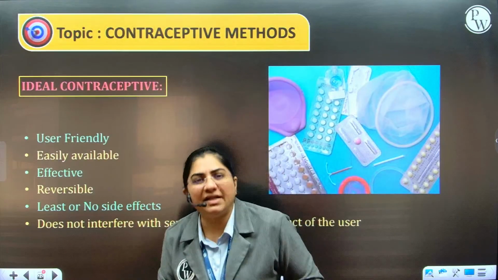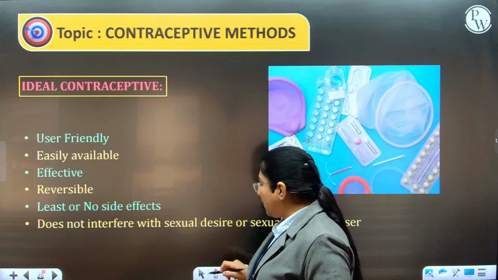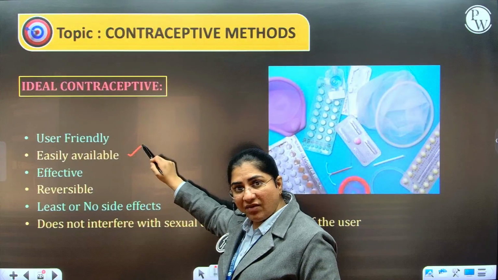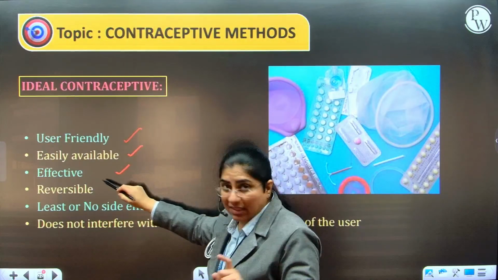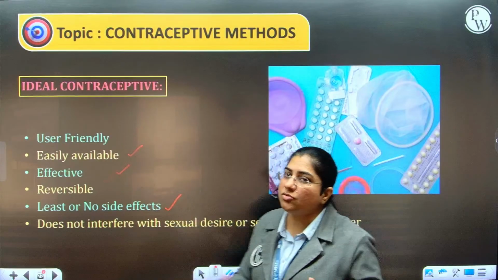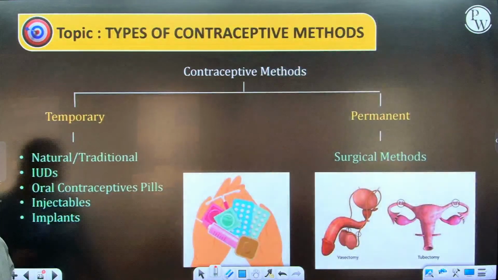Now, what is an ideal contraceptive method or an ideal contraceptive? An ideal contraceptive is one that is user-friendly, easily available, effective, at the same time reversible, with least or no side effects, and in no way interferes with the sexual desire or the sexual drive of the person.